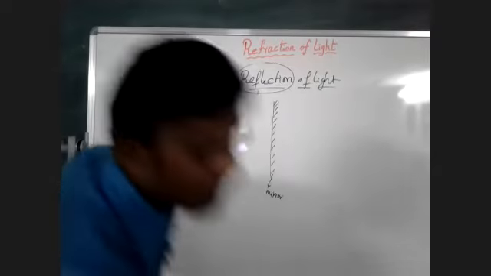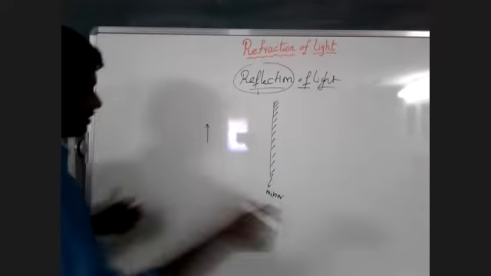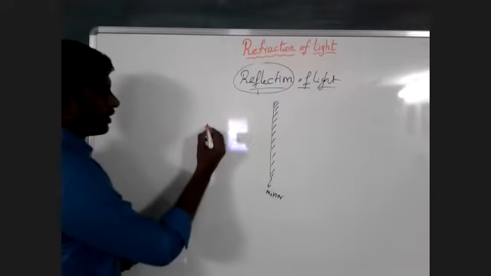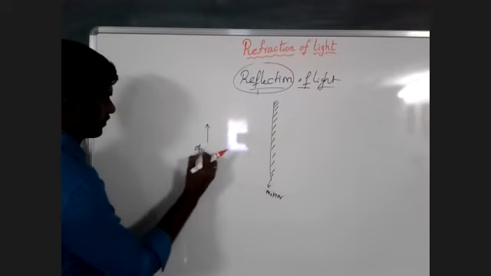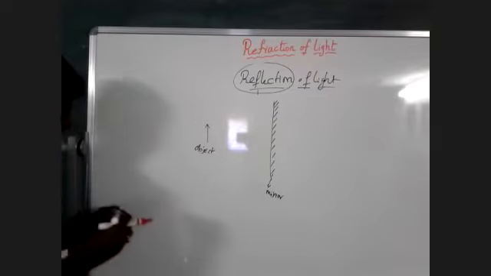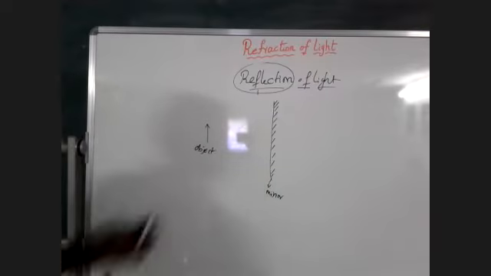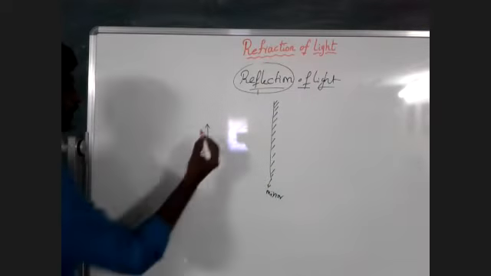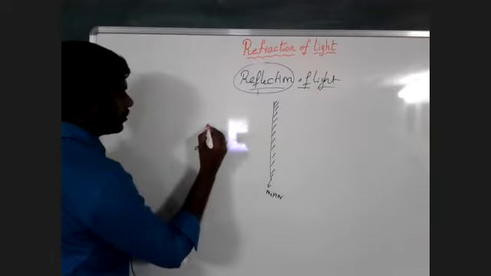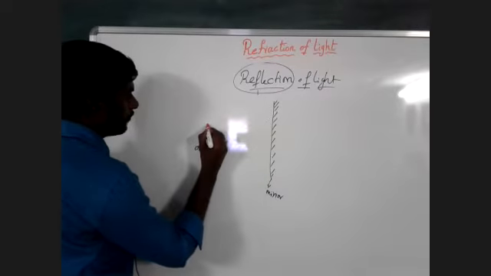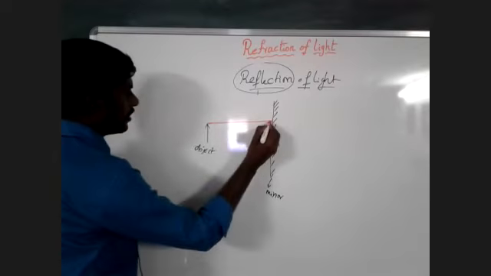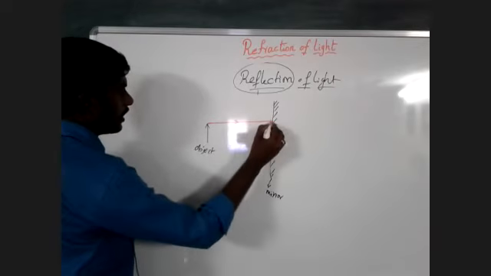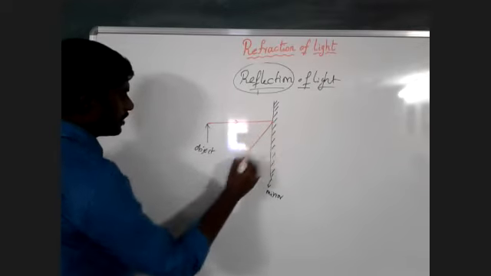Consider this is an arrow object, and all this we learned in the 9th class itself. Let us consider two rays. One is from the top of the object. What happened? The light gets reflected here.